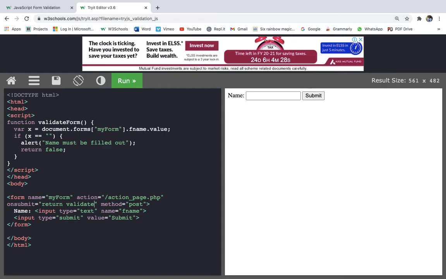So I told you about dot notation, and now I have told you about this also. So this is how we can simply validate that if the input field value is empty, then it will show us this alert and it will stop the form submitting.